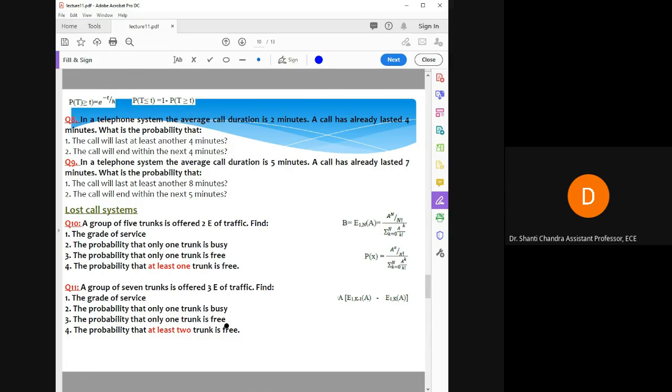And then the probability that only one trunk is free. Similar to that, here you have to find the probability of 6 trunk, right? So here x will be 6 and a is the same.